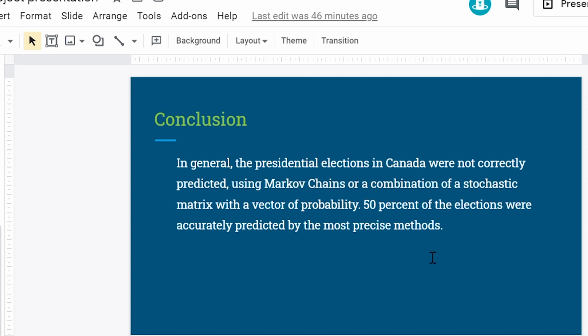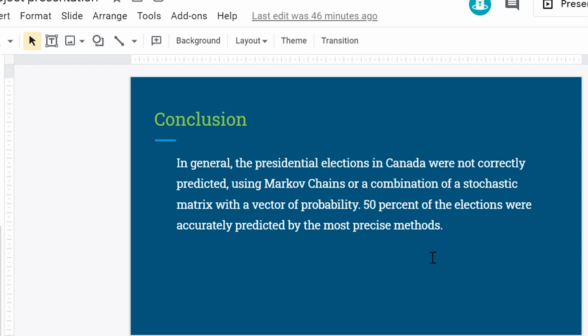For the conclusion, it's safe to say that in general, the presidential elections in Canada were not correctly predicted using Markov chains or a combination of the stochastic matrix with a vector of probability. 50% of the elections were accurately predicted by the most precise methods.